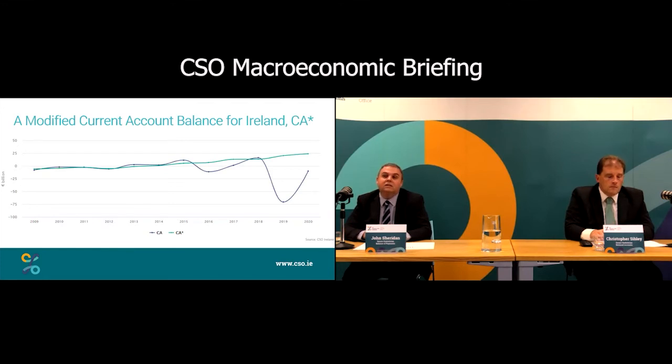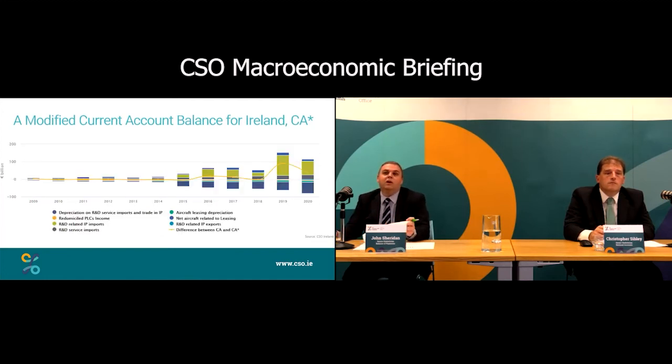While in 2019, with large amounts of IP imports, our current account is a deficit of 70.8 billion, while current account star is 20.2 billion. And in 2020, again with large IP imports, our current account balance is a deficit of 9.9 billion, while CA star is 24 billion. To look a bit more closely at how CA star is put together and what's impacting that gap, we adjust for redomiciled PLC income, for the impact of IP and for the impact of aircraft. And these adjustments are consistent with GNI star and modified domestic demand.